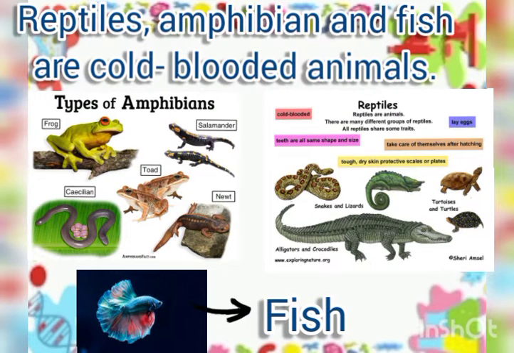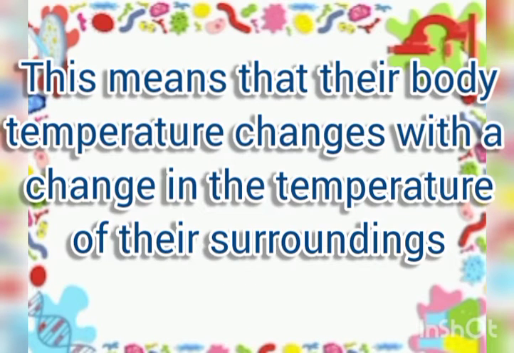Reptiles, amphibians, and fish are called cold-blooded animals. This means that their body temperature changes with the change in the temperature of their surroundings.